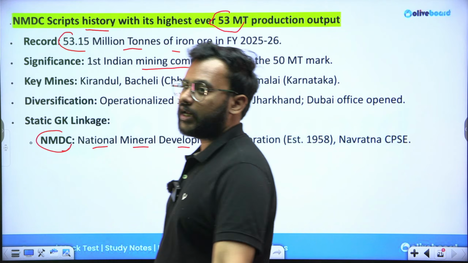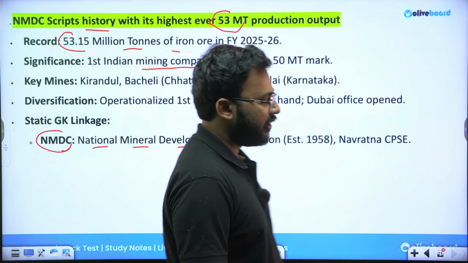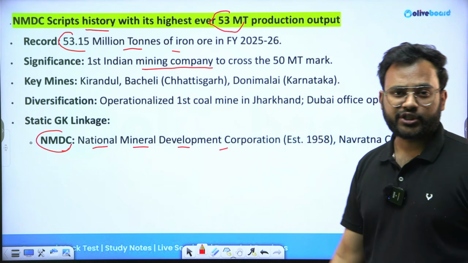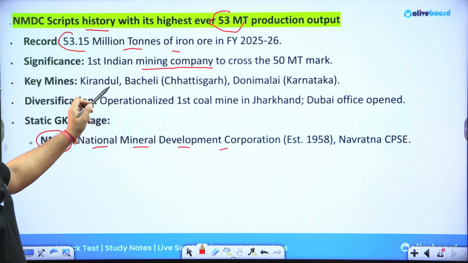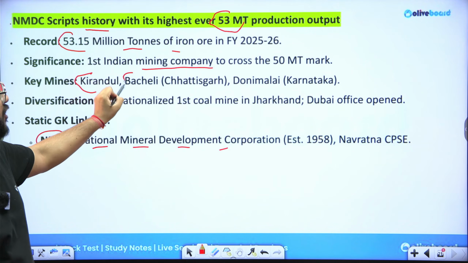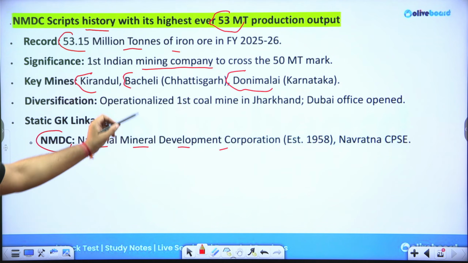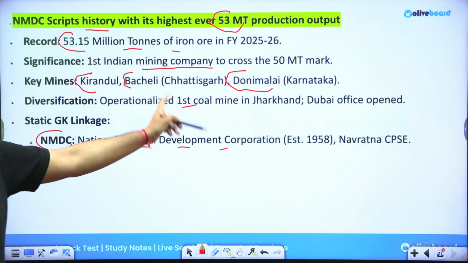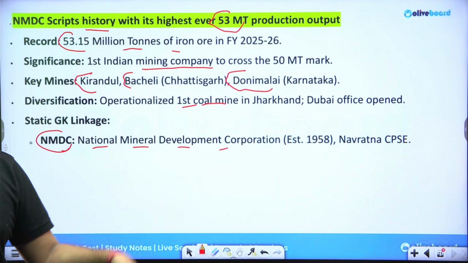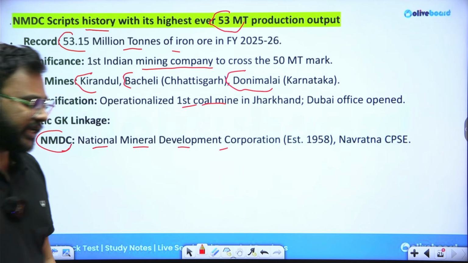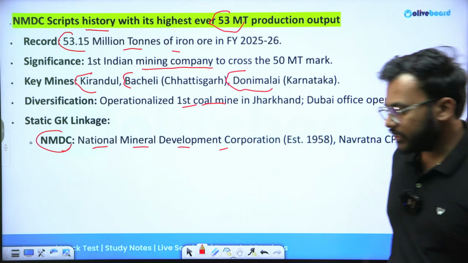So this can be a question directly. This is a very significant feat to achieve. It can be asked, which company has recently crossed the 50 million ton threshold as far as iron ore production is concerned? The answer is going to be NMDC. Now, key mines of NMDC are in Kirandul and Bacheli in Chhattisgarh and Donimalai in the state of Karnataka. NMDC has operationalized its first coal mine in Jharkhand, and recently they have opened an office in Dubai as well. So this was the last news under discussion.